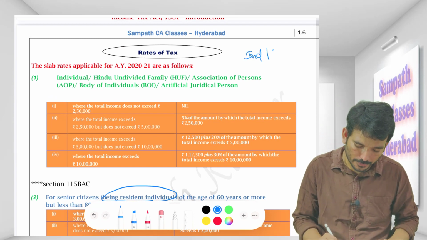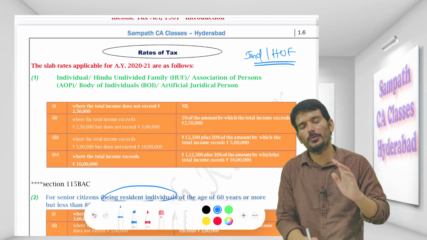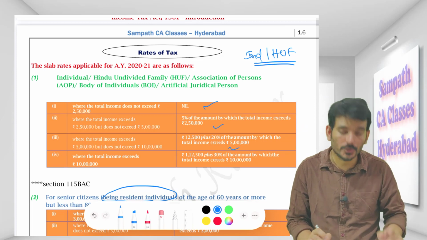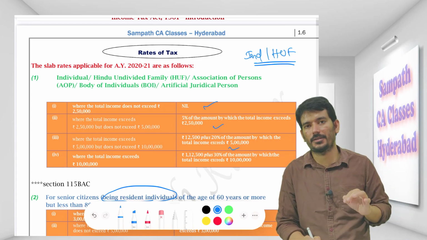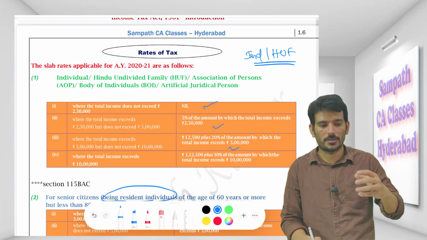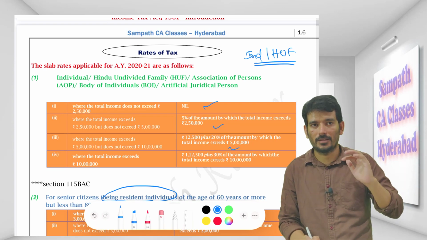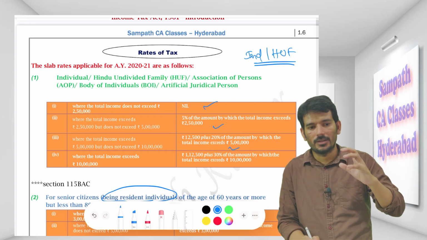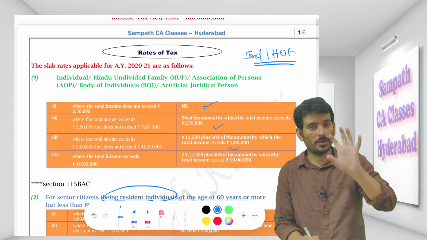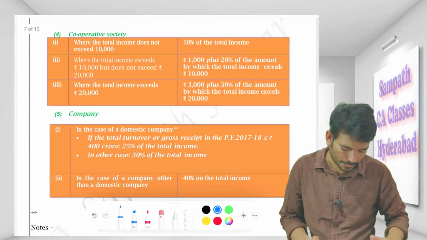If you happen to be an individual or a HUF, and you don't want to pay tax at these rates, you have an option: a concessional rate. You should apply to me, the department, and tell me that, sir, I don't want to go with the normal bracket, I want to go with a concessional rate. The concessional rate says that when you come here, you should not take the benefit of some other sections that we will talk about. Don't get diluted there, but you will end up paying lesser tax. How?